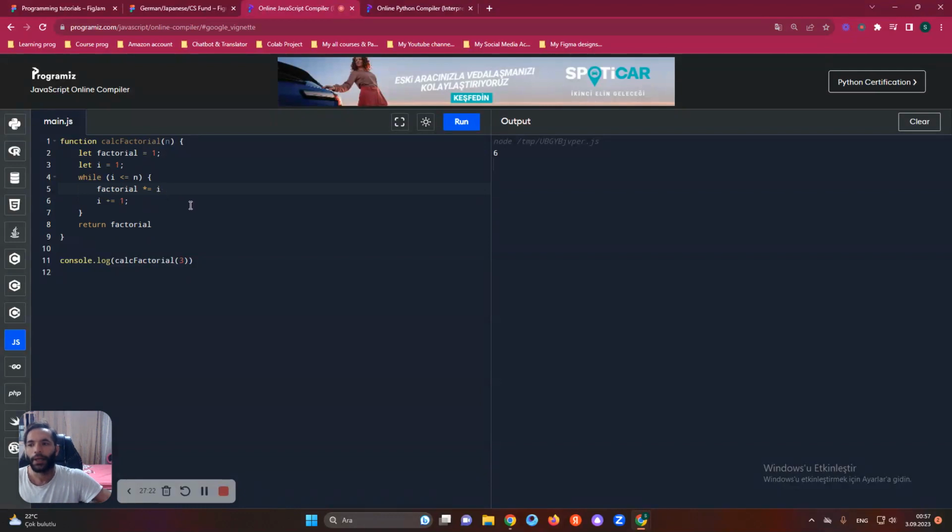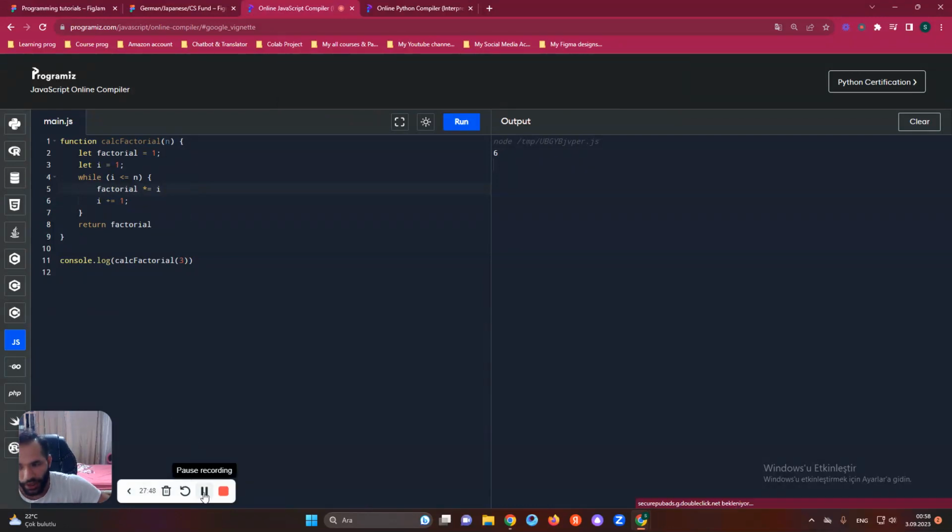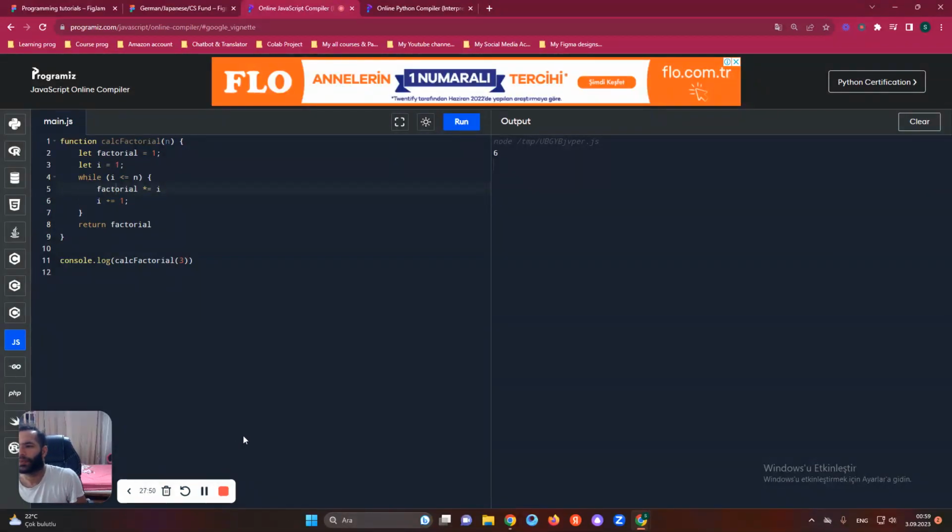Factorial times I, we are looking for this, right? Factorial times I means factorial will become 1 in this case, and I will be 1, 2, 3, and 4. So each time it will just multiply factorial with I, and it will increase the indexes, and it will just give us the result each time. Yes, guys. Now, as you see, factorial times equals I means the factorial each time will be multiplied with I.